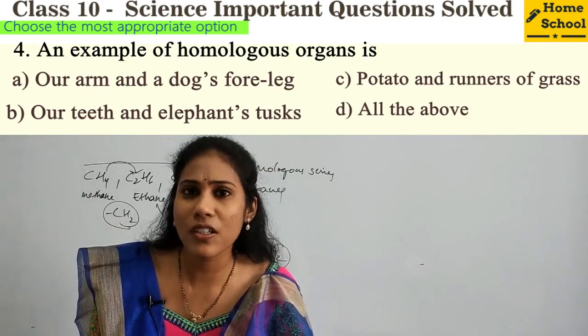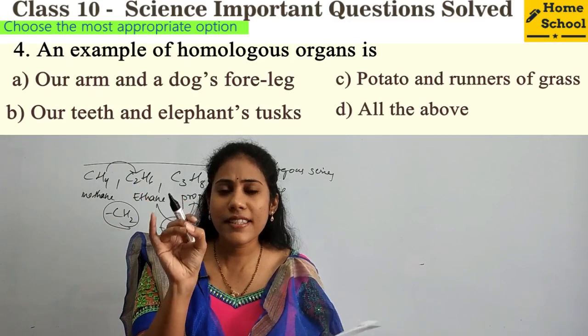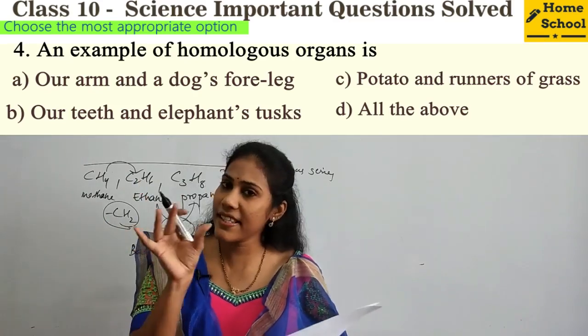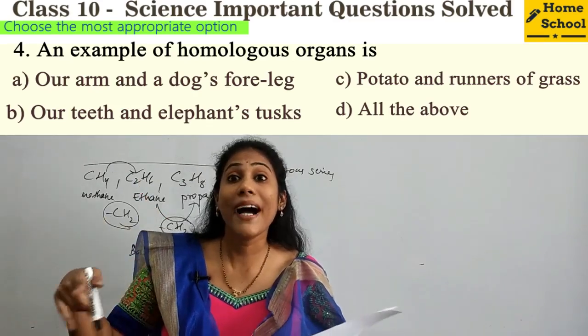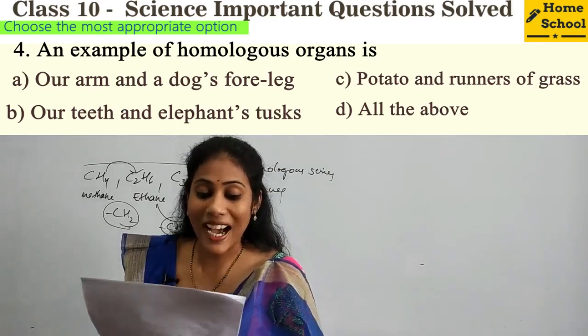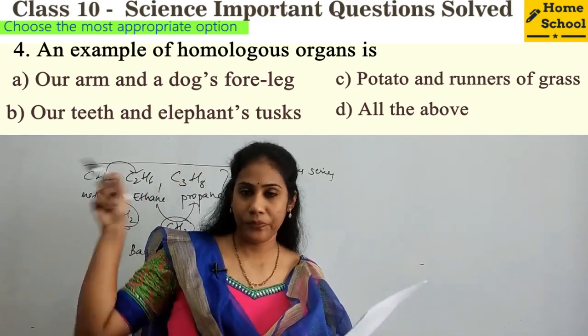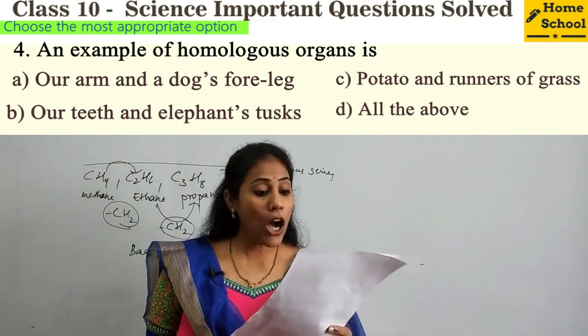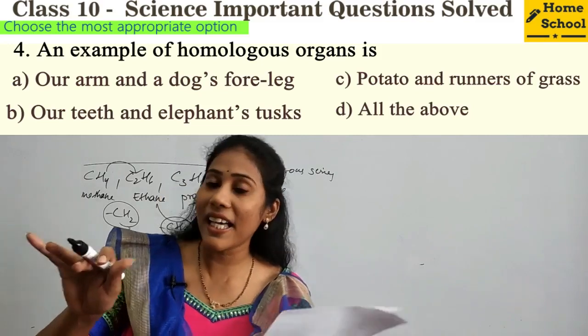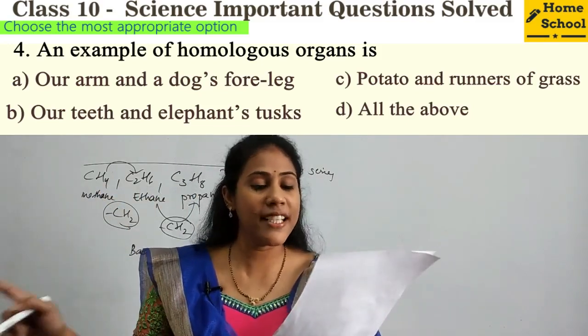What do you mean by homologous organs? They have the same structure, right? Same structural origin, but different function, isn't it? See the first option, our arm and dog's foreleg. Our arm and dog's foreleg both are the same in structure. They have the same structural origin, but the function is different, right?